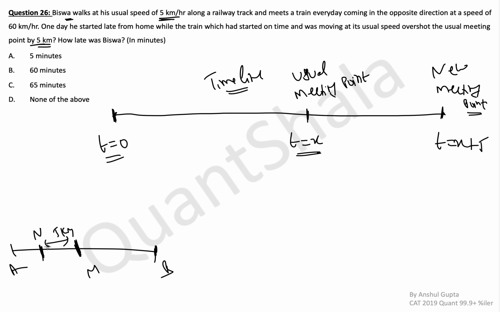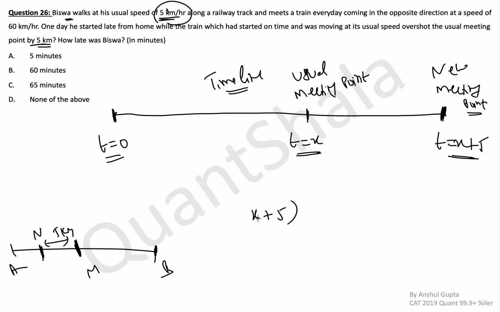That means Biswa is working 60 minutes less because his speed is 5 km per hour. So if their new meeting point is x plus 5, Biswa is walking for 60 minutes less this time. That means if Biswa completed his journey here, where would he have begun his journey?